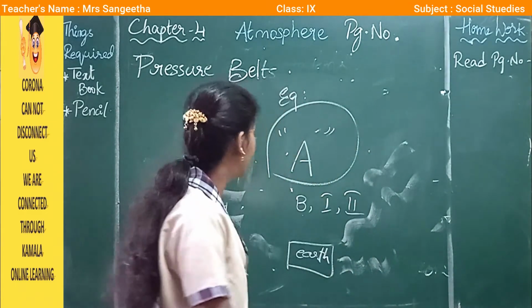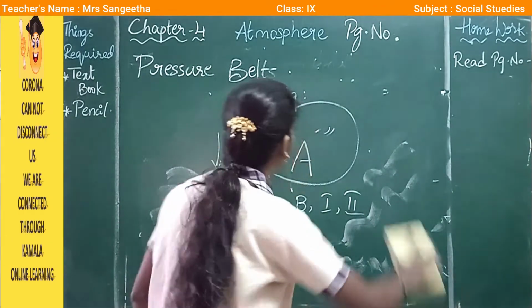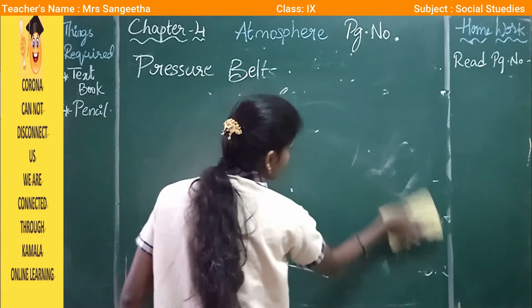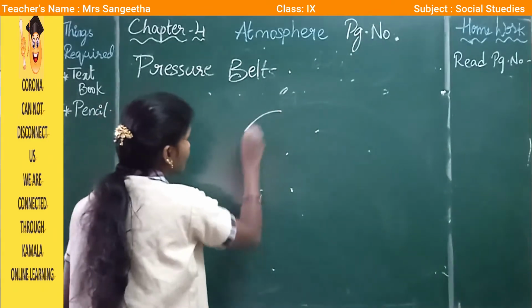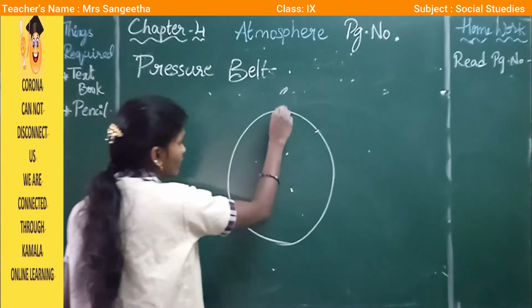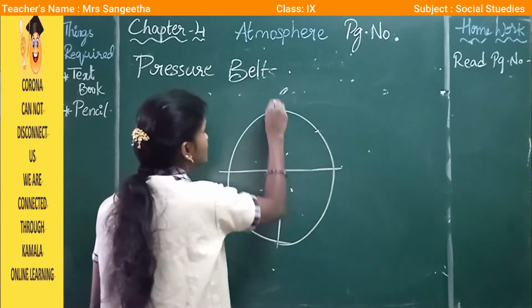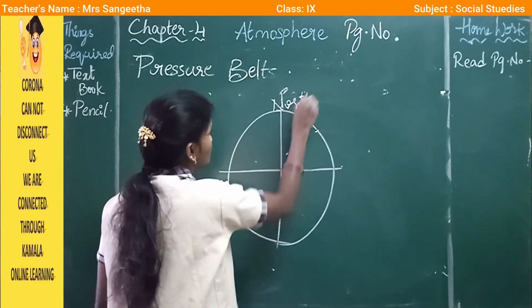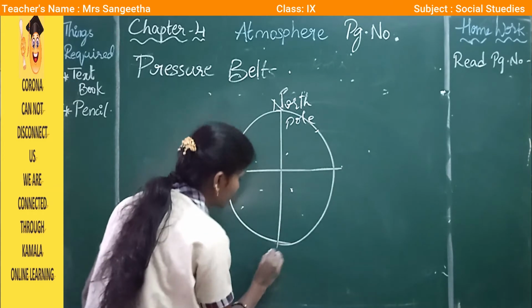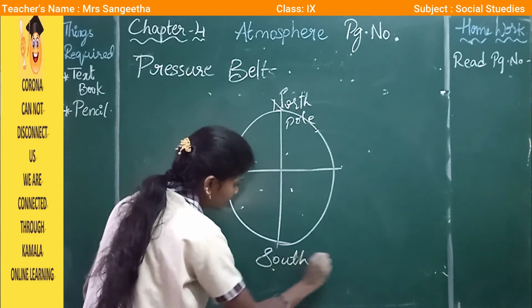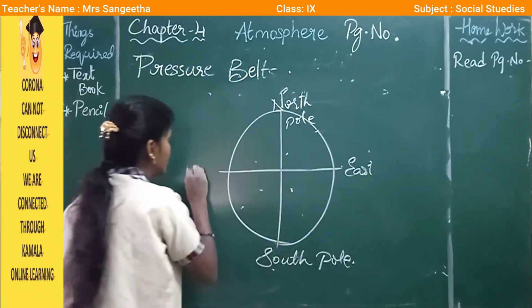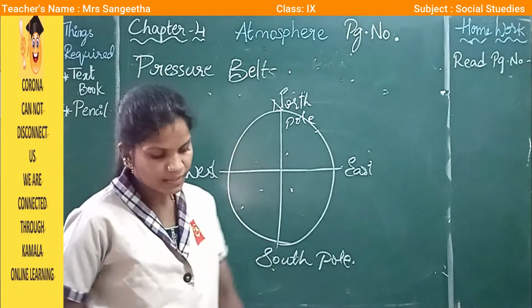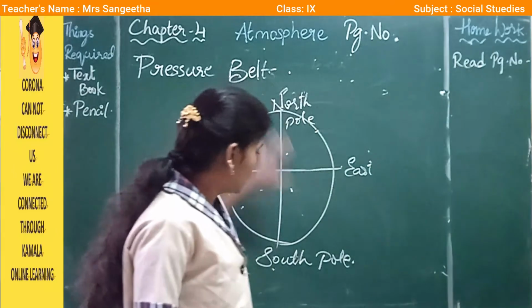Okay, here they are taking the North Pole and South Pole. Let us think this is the North Pole and this is the South Pole. The line passes from the North Pole to the South Pole.